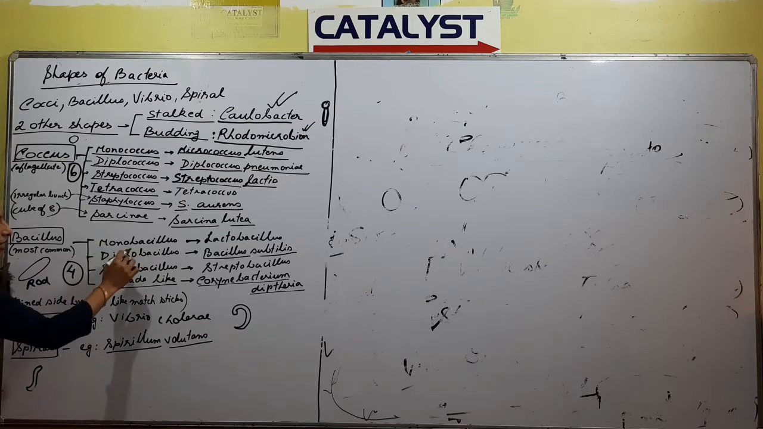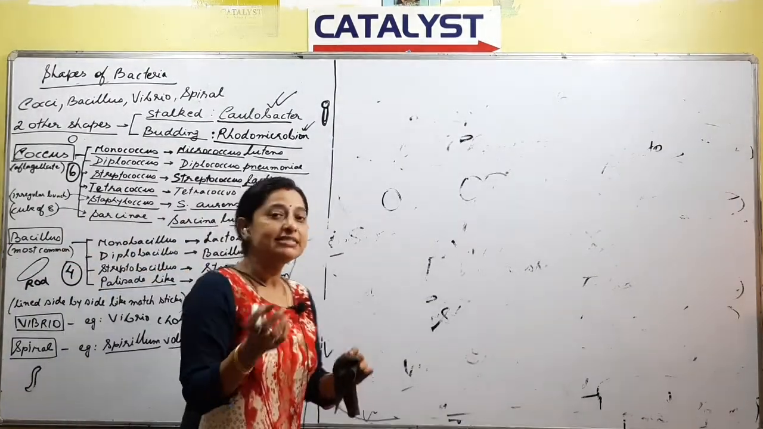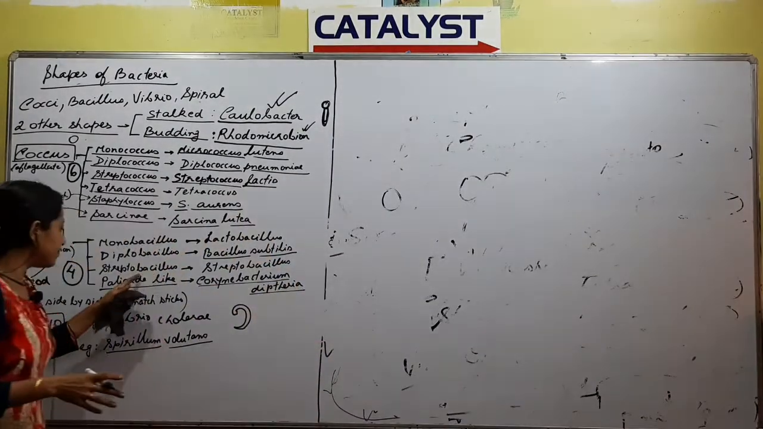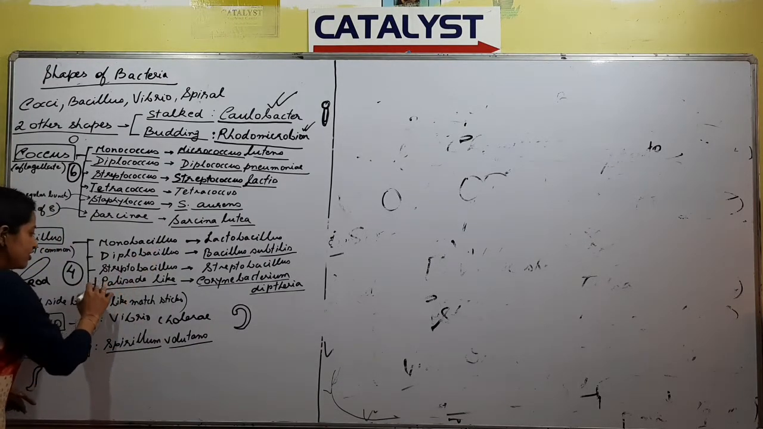Monobacillus. What we understand by monobacillus? One rod-shaped bacteria staying like that is called as monobacillus. Similarly, diplobacillus, streptobacillus and palisade-like. Now, out of this, question has been asked about this palisade-like.